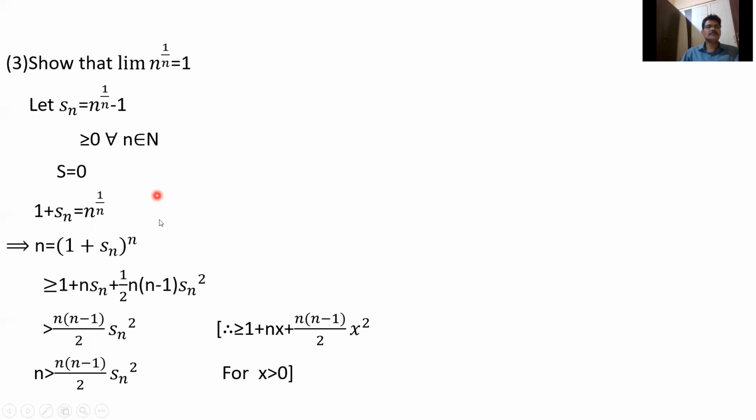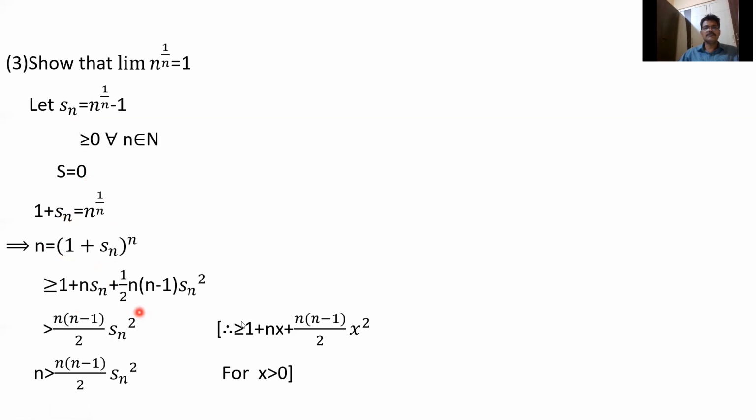Let Sn equal to n^(1/n) minus 1. To show that the limit of n^(1/n) is 1, it is enough to show that the limit of Sn equals 0, because limit Sn equals limit n^(1/n) minus 1. So we have 1 + Sn equal to n^(1/n). Taking power n on both sides, we get n is equal to (1 + Sn)^n.